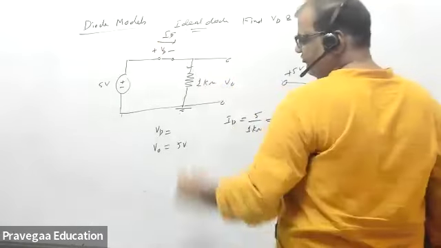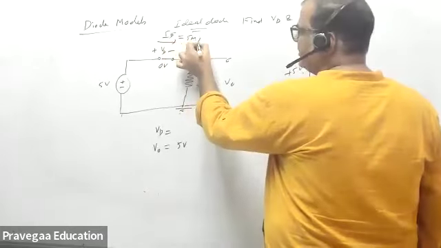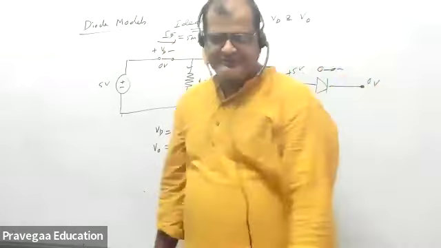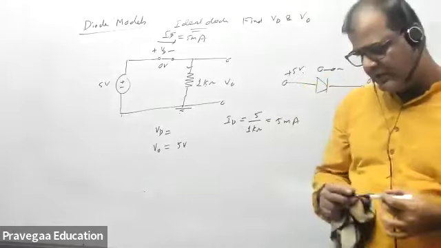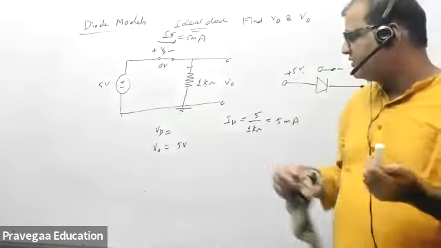So the drop is 0, but the current is 5 milliampere. This is an ideal diode, that is simple. Just find out whether it is forward bias or reverse bias, and you can solve the problem.